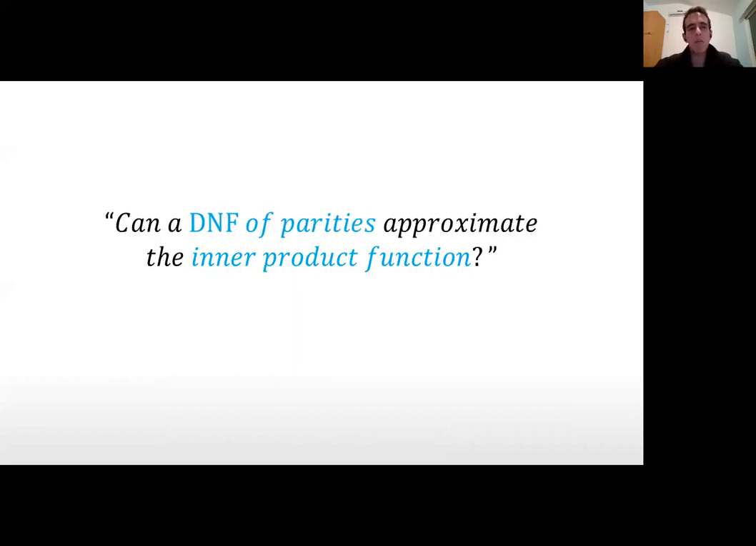By approximation, I mean computing the inner product function correctly only on most inputs rather than all of them. And even though this question seems similar to the previous question of exact computation, we actually don't know the answer in the case of approximation, so currently this question is open. It's a little bit annoying because at first glance, it isn't clear why showing lower bounds in the case of approximation is much more complicated than showing lower bounds in the case of exact computation.